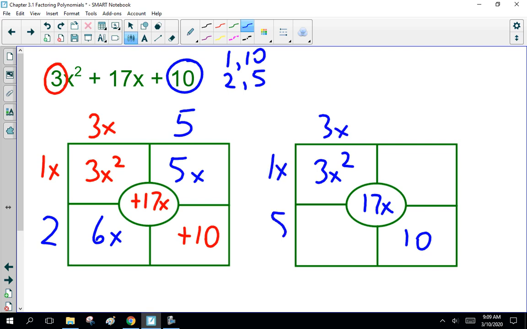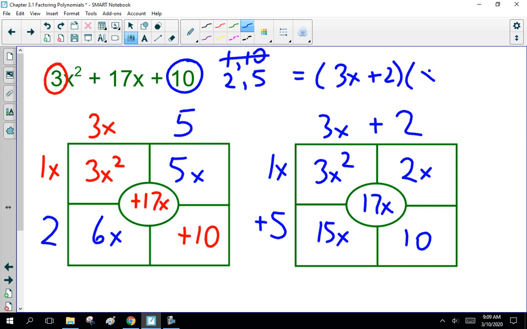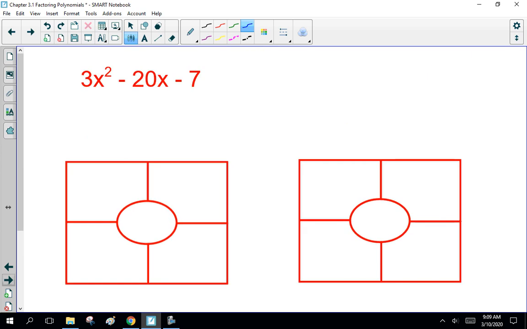Let's do the 5 down here, the 2 here, 2x, 15. Here we go. So it is 5 and 2. 3x plus 2, 1x plus 5. So this is 3x plus 2 times x plus 5. Yes, that works.